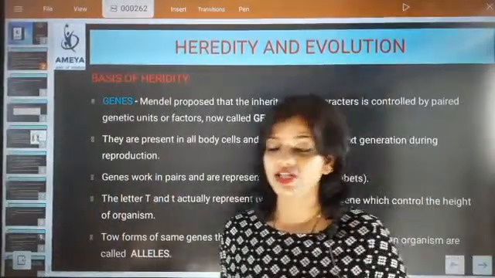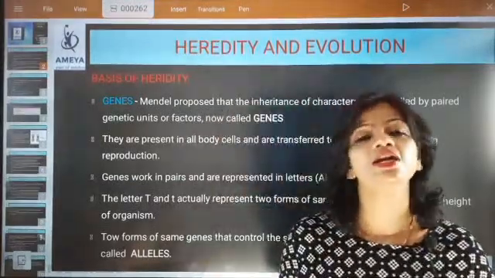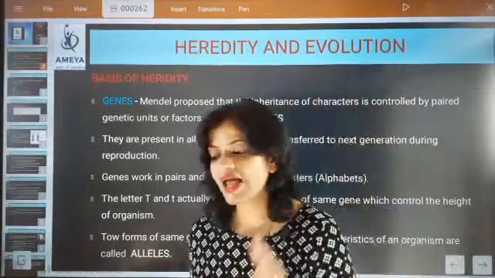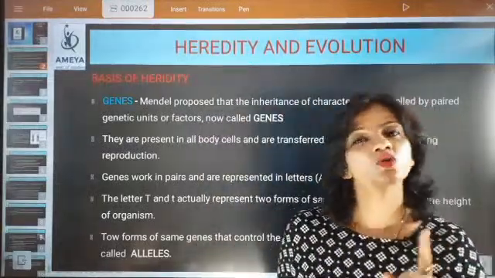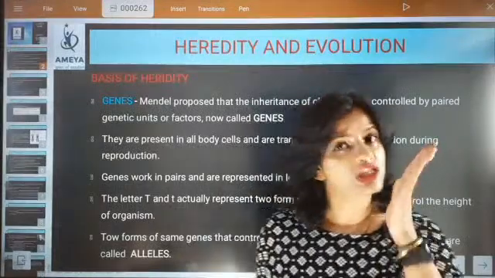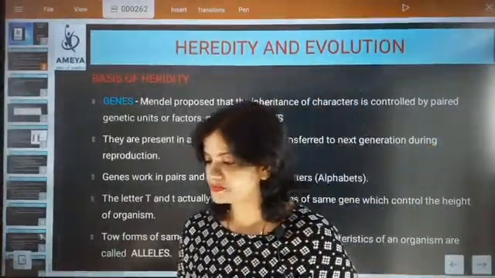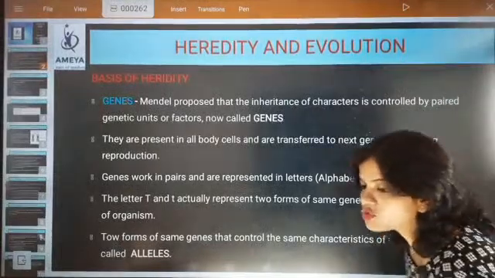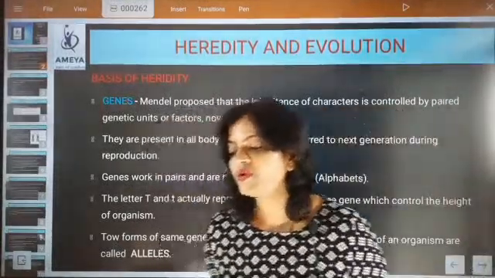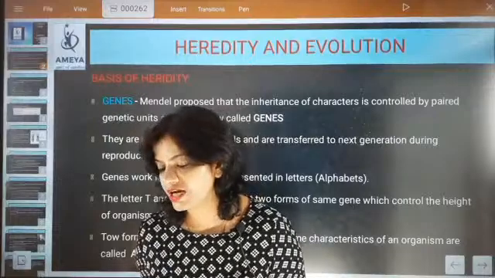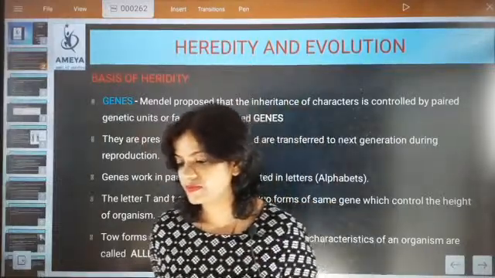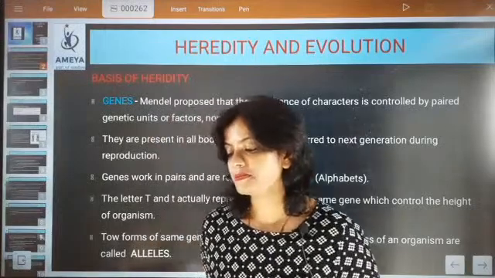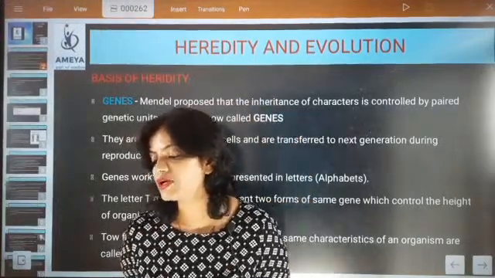Both contain genes. Which one is the true statement? Somatic cells and germ cells both have genes. Is this a true statement, or do only germ cells have genes? Which is the true statement? Come on, quickly tell me.